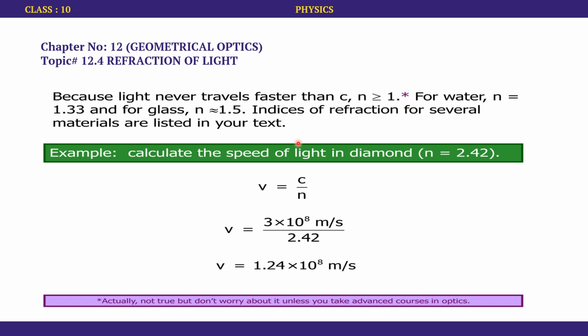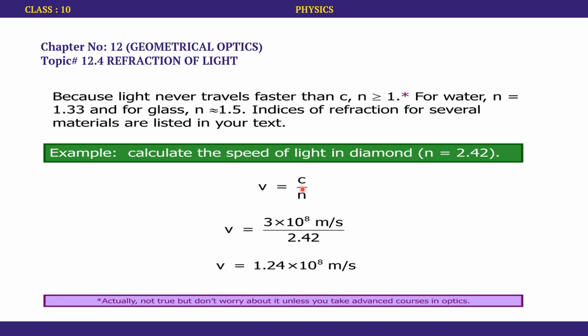We are supposed to use the formula v is equal to c over n, where c is a universal constant and has a value of 3 into 10 to the power 8 meters per second.